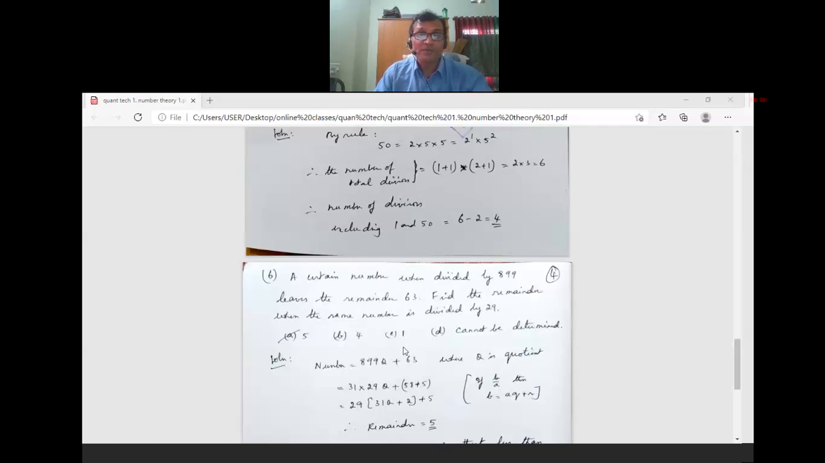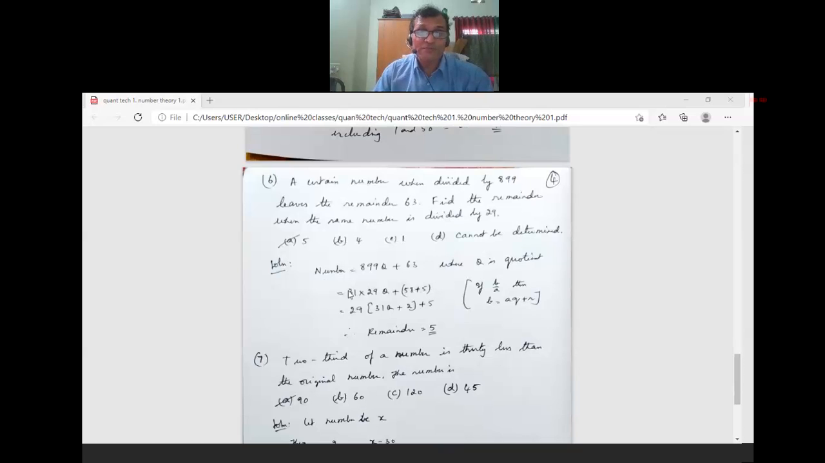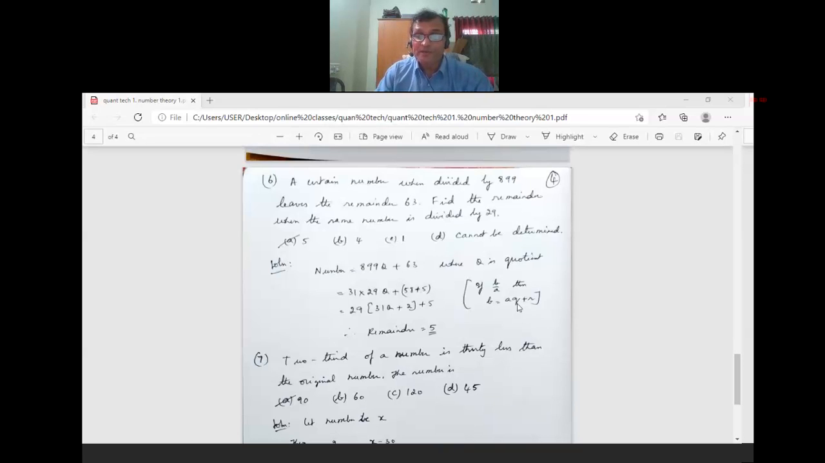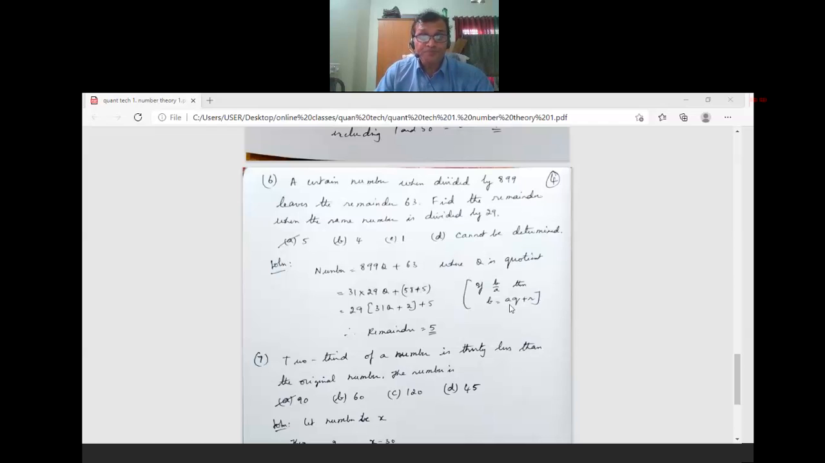Number is 899q plus 63. That is the rule of division algorithm. If A divides B, and you get quotient q and remainder r, then B is equal to Aq plus r. Here 899 divides the number, so the number is 899q plus 63, where q is the quotient and 63 is the remainder. Now 899 can be written as 31 into 29, because we want the remainder when the number is divided by 29.